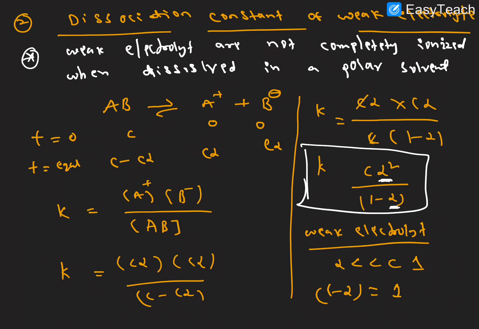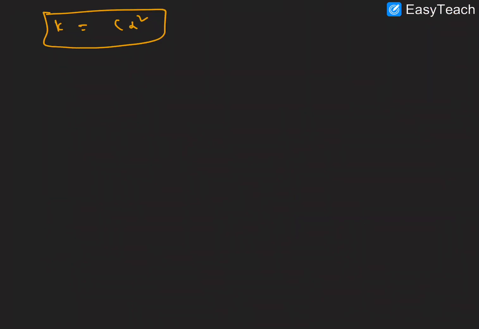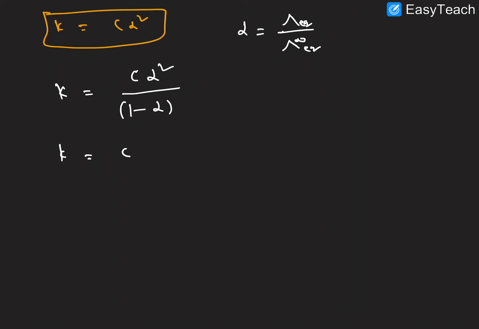In the first application we are seeing alpha. Let's substitute that alpha here. What is the formula here? K equal to C alpha square by 1 minus alpha. Alpha is equal to the equivalent conductance at concentration C divided by the equivalent conductance at infinity.